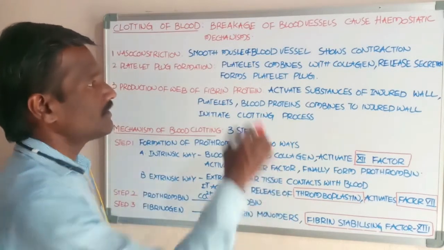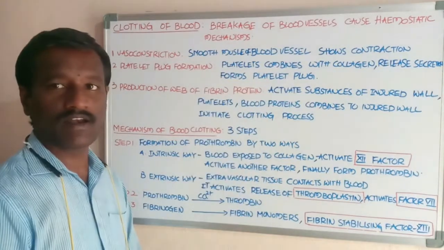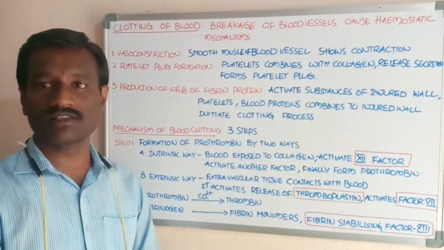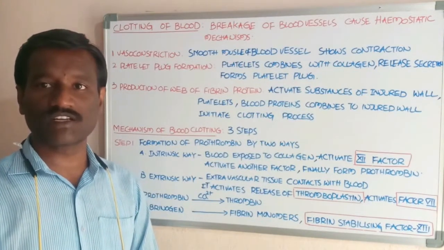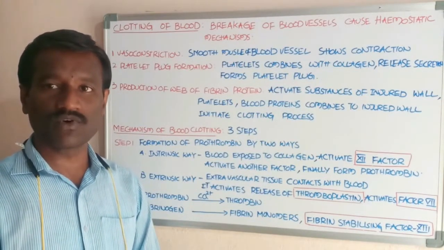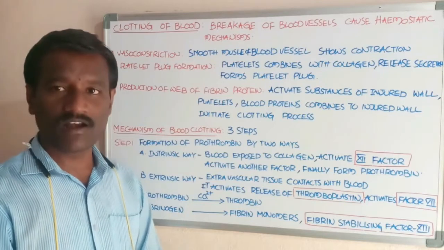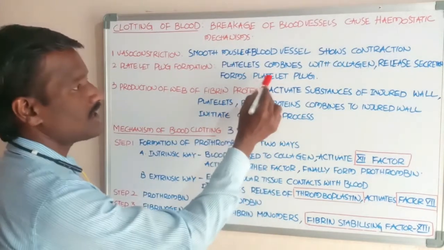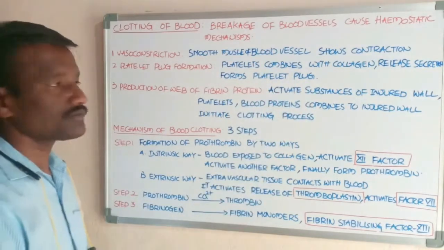Platelets are present in the blood. Platelets combine with the collagen protein and cause release of some secretions. Collagen proteins and platelets together with the secretions form the platelet plug.